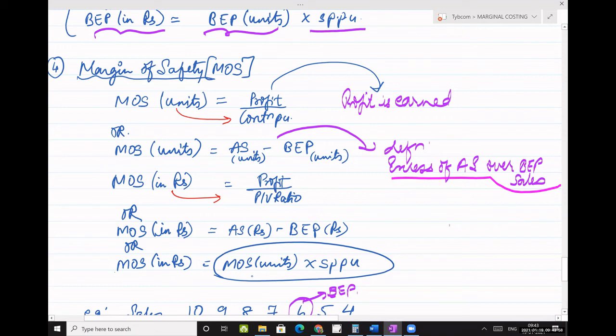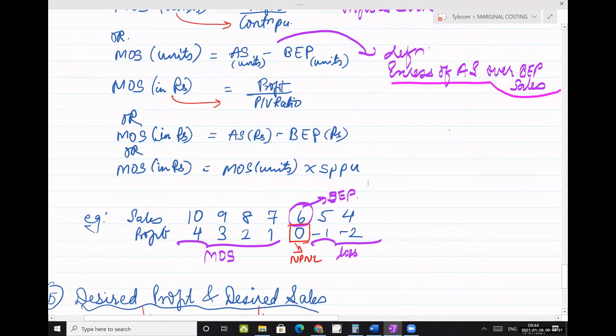The same logic we use for BEP. So you should know all the formulas so that you can verify your answer by using the other formula. You should also see in the exam what information is given and which formula can be used to calculate the missing information. That all comes with practice, obviously.